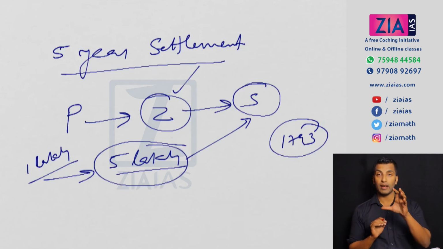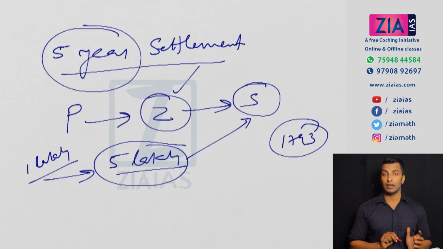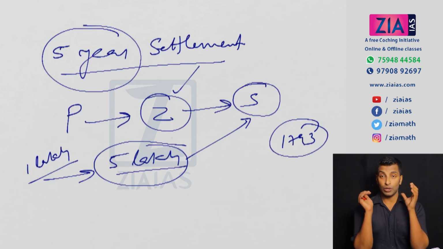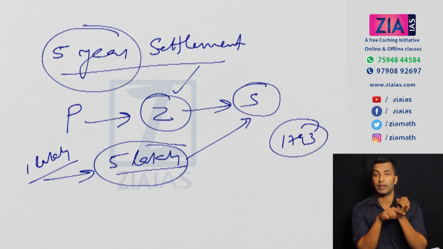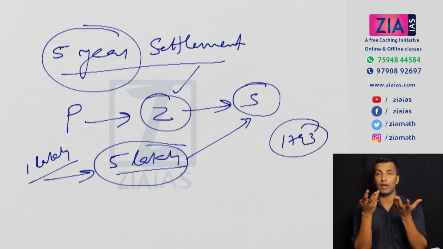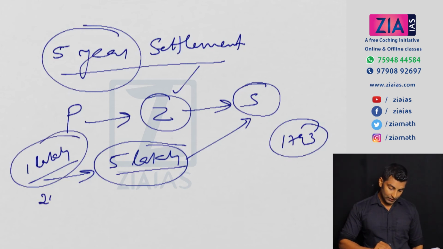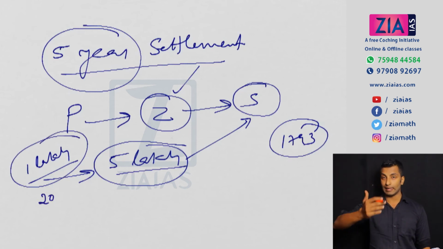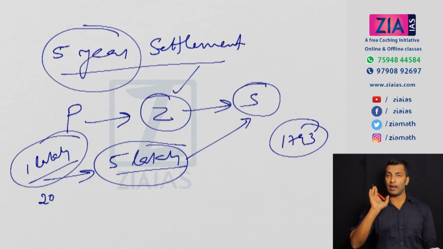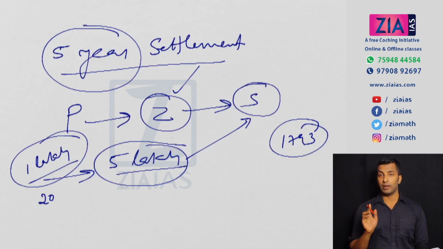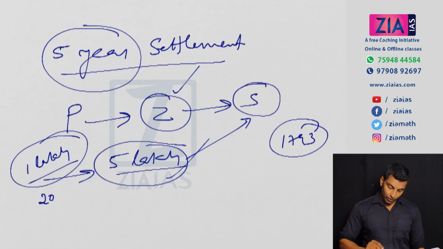Now this 5 lakh rupees is what he quoted during bidding. So he needs to pay 5 lakh, and this contract is for 5 years. So in 5 years you need to pay 5 lakh. The state does not have any power to evict him before 5 years. He just needs to pay it within 5 years. So he may collect 20,000 the first year, 20,000 the next year, 20,000 the third year, like that, maximum 1 lakh. Now after 5 years, if the zamindar has paid the 5 lakh, he can continue. If he is not paying the 5 lakh, the amount that he quoted, he will not be able to continue. He will be evicted. That's the idea. Now here he collected 1 lakh.